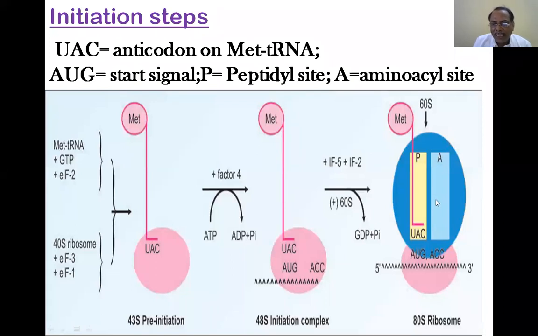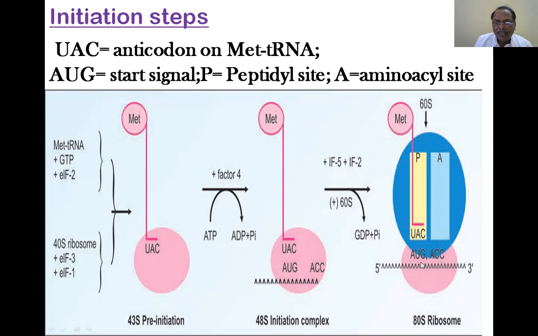And to the left of it, as I said, there is a vacant place, and this vacant place is aligned with the A site, the aminoacyl site. So now there are two sites. The whole initiation complex is now complete. How? There is the 60S ribosome, there is the 40S ribosome. In the 40S ribosome, the mRNA is being aligned in the 5' to 3' direction. In the head side, there is the first codon.